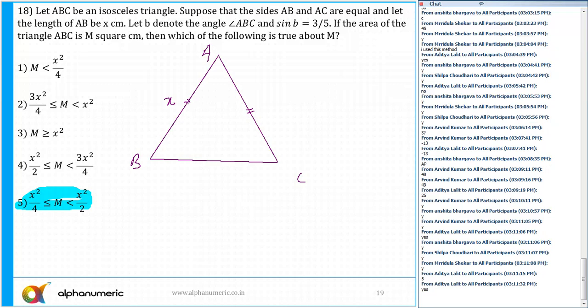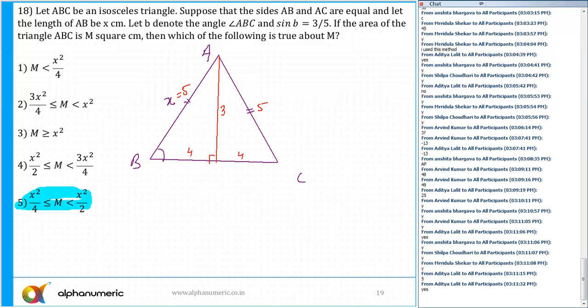So this is B. And sine B is equal to 3/5. And sine theta is always equal to perpendicular upon hypotenuse, isn't it? So one of the ways I have done it, I'm just taking 3/5. So assume this length is 3 and this length is equal to 5. So this will be 4 and this will be 4 and this will be 5. Quickly, a right angle triangle 3, 4, 5.